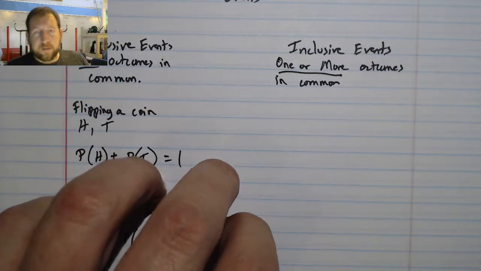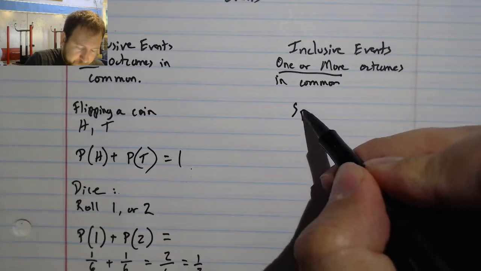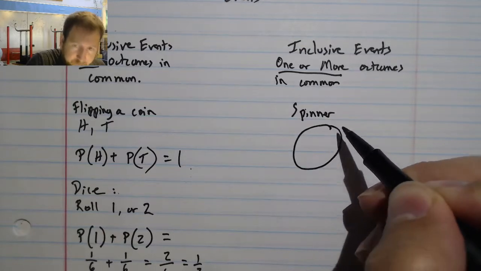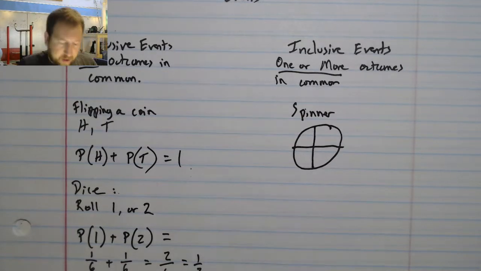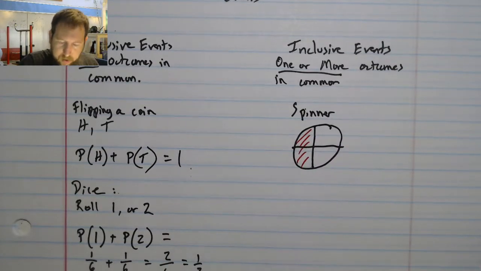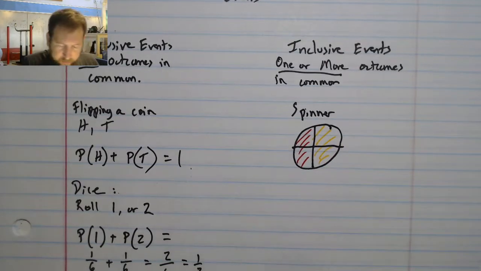For example, I'm going to look at this spinner. My spinner looks like this, and I have a red side and a yellow side. I also have some words written in.